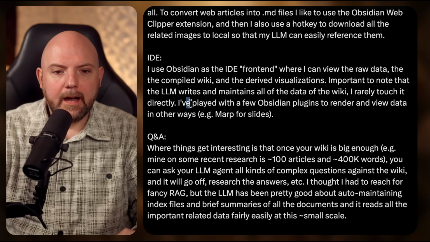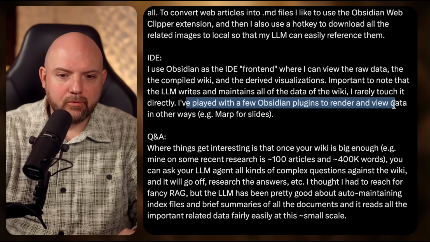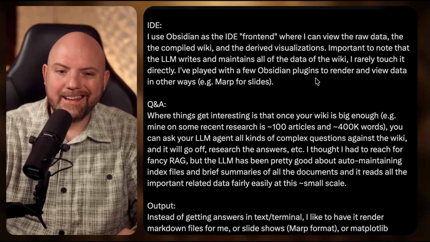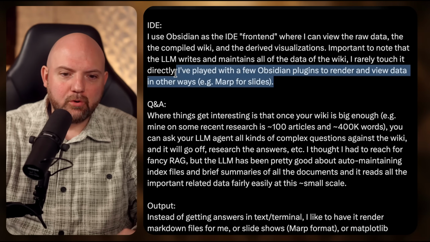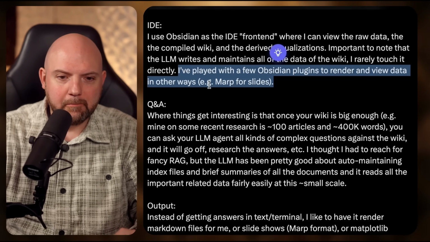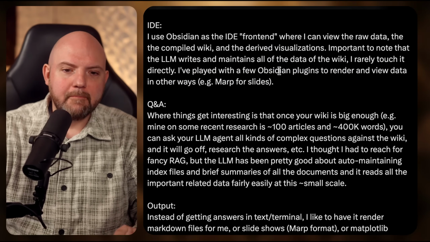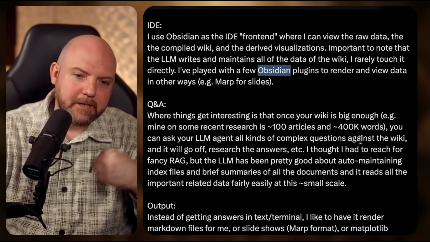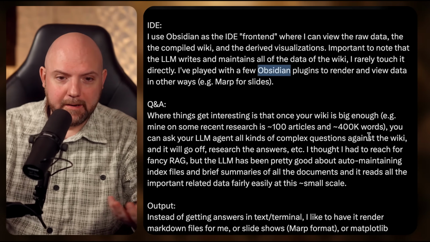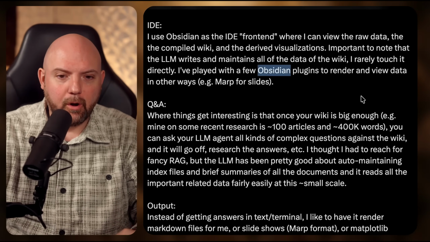inside Obsidian. I've played with a few Obsidian plugins to render and view data in other ways, MAP for slides and so on. Again, this is where I would rather ask AI to build me something like this, and I show you in a moment my own setup, instead of using something that is built by somebody else and modifies the local data in a way so it works with Obsidian only.